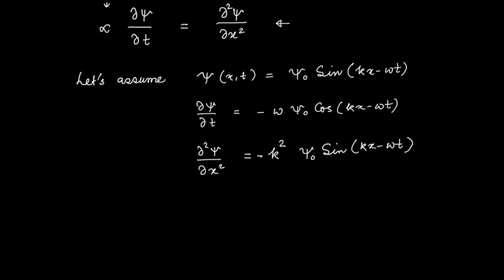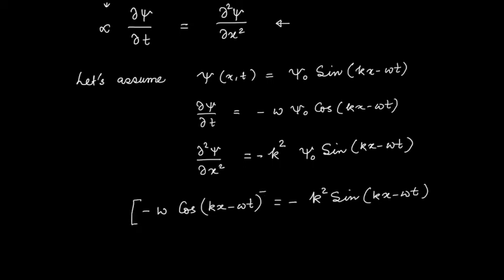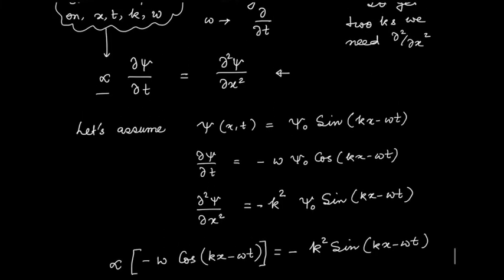So if I put them back into my equation, what I will get is minus omega cos of kx minus omega t equals minus k square sine of kx minus omega t, and I forgot that I have to multiply the left hand side by alpha. There has to be a constant here.